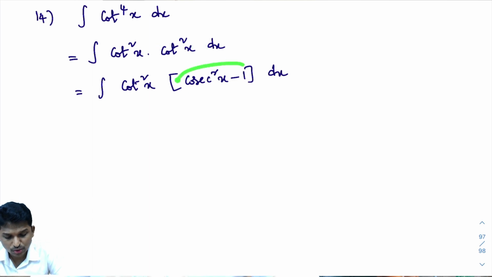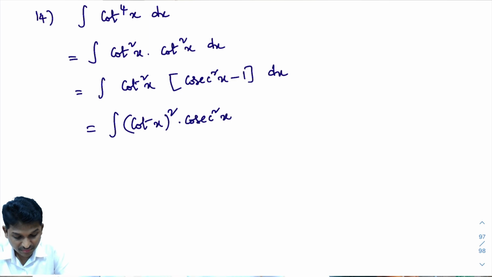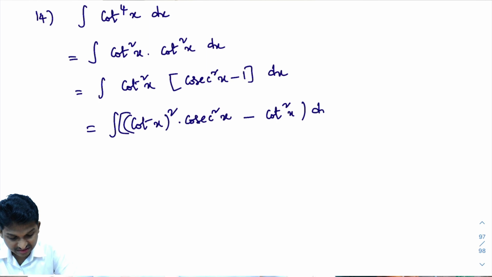Now, what I'll do? This expression I'll multiply with cot square x. That equals integral of cot square x, meaning cot x whole square, into cosecant square x minus cot square x dx.